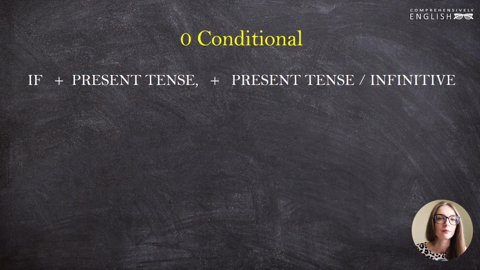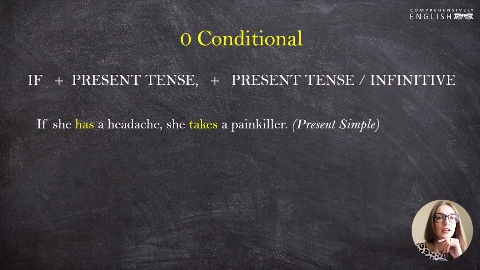We need if and a present tense in the conditional clause and a present tense or the infinitive in the main clause. When I say a present tense, I mean that you can use different present tenses. Obviously, you can use the present simple tense, but also you can use the present progressive or the present perfect tenses. If she has a headache, she takes a painkiller.